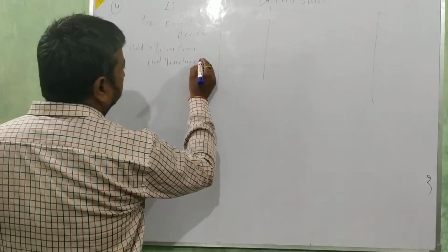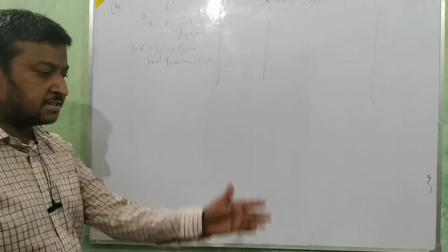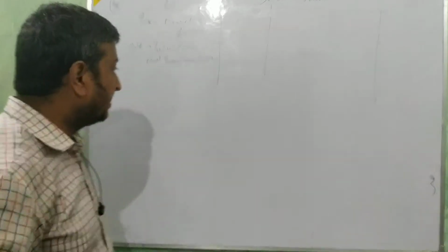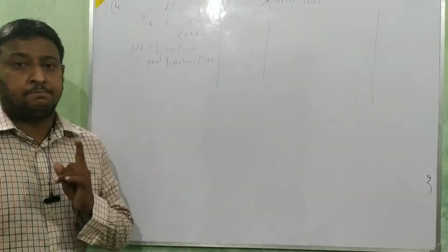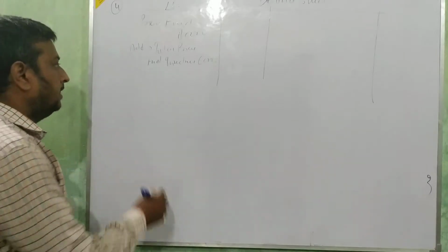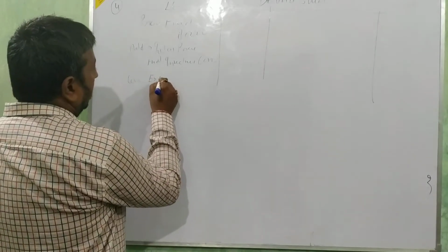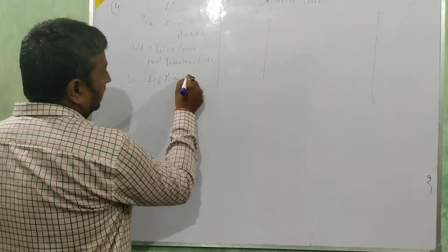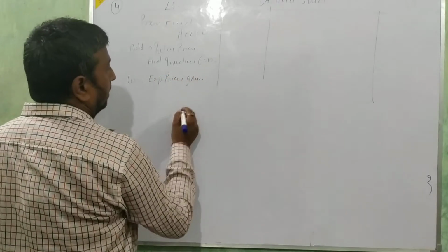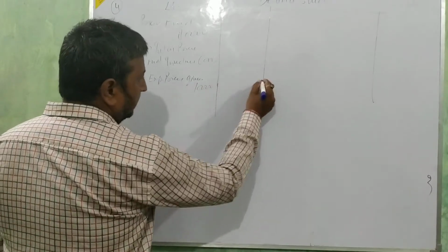That amount is 6,000. Next, prizes given is an expense, and expense will be deducted from this prize fund. Less: prizes given, amount 10,000.